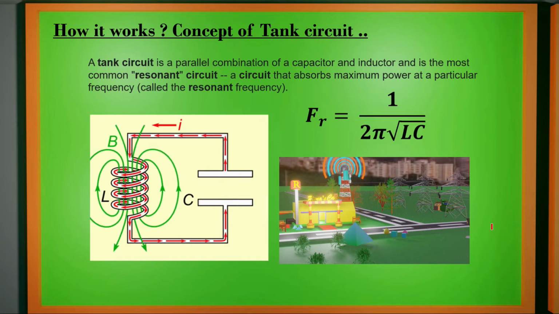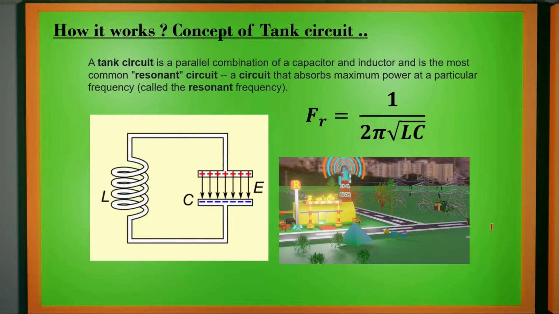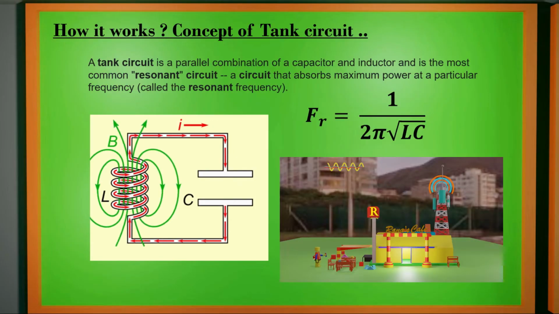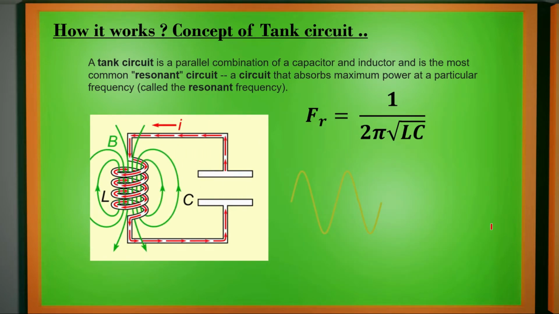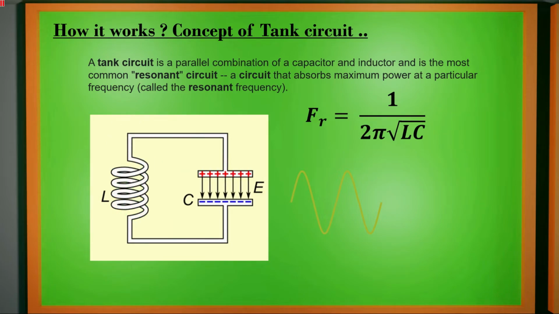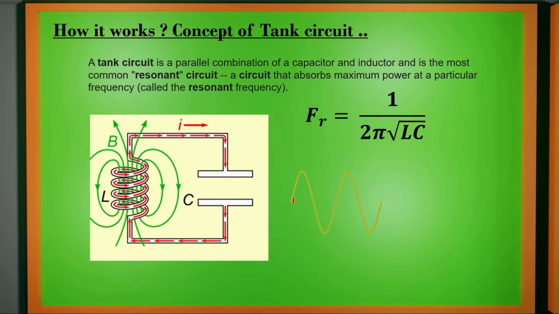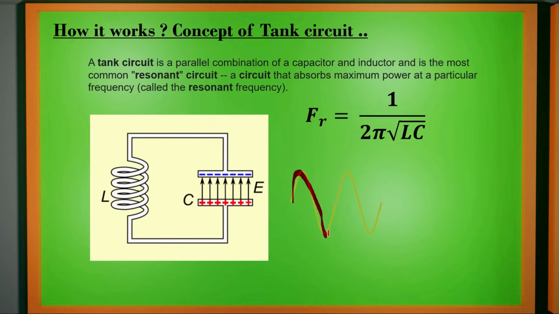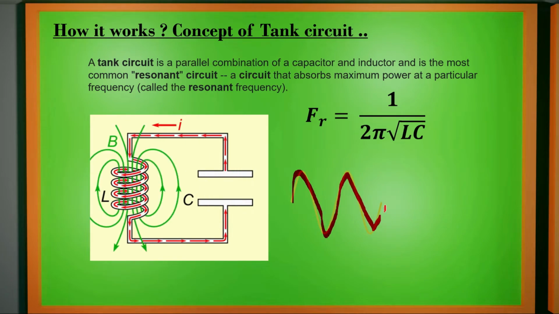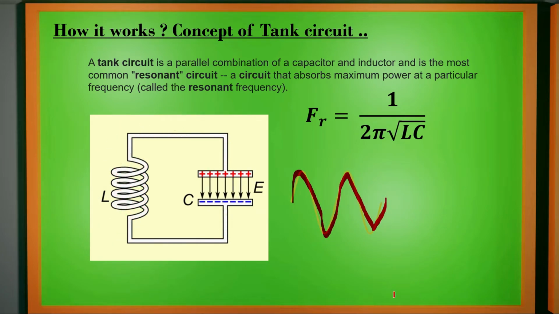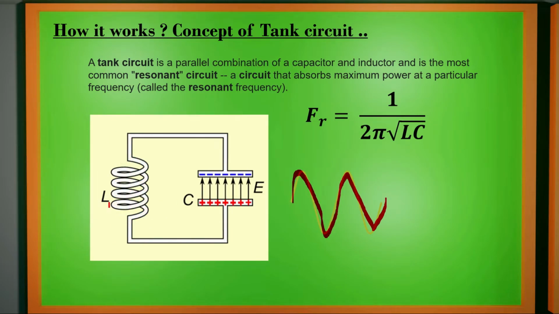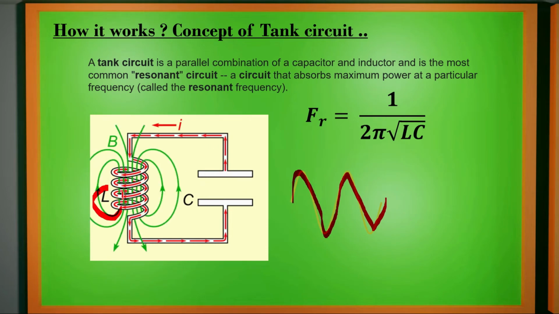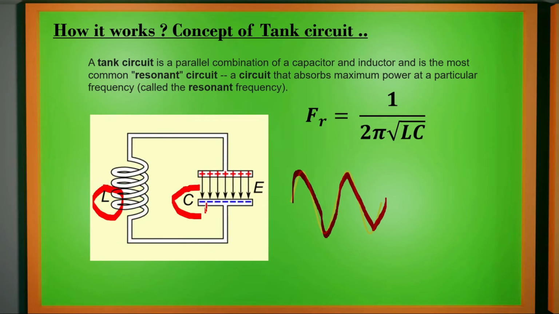Now we have seen the oscillations, like an antenna sending the signals and the receiver receiving the signals. The receiver also has an antenna. But how do we get these oscillations? We are talking about transverse waves, the sinusoidal waves. So a simple example to get these waves is by using a tank circuit. A tank circuit is a simple circuit which uses an inductor and a capacitor. Ideally, it continuously generates the wave.